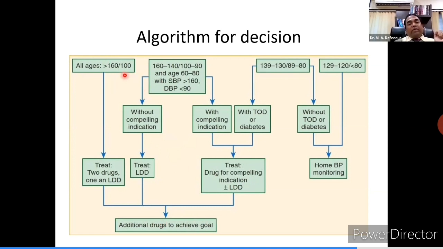For all readings above 160 by 100, most of the patients will require 2 drugs. And you can combine ACE inhibitor, ARB. ACE inhibitor nowadays is less commonly used; we are using ARBs only. ARB or calcium channel blockers can be combined, or diuretic can also be combined. Any 2 drugs can be combined. So this was what to start when the patient has all these readings.